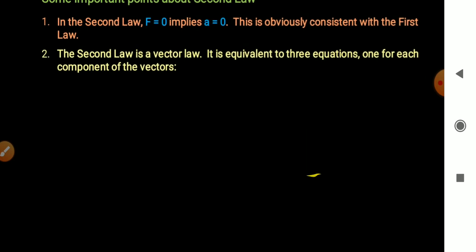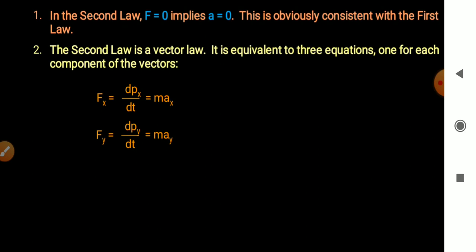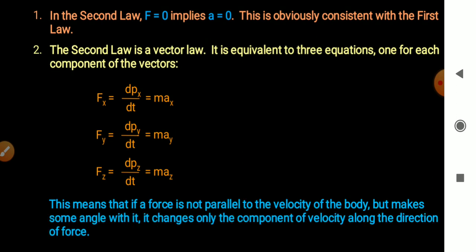The second law is a vector law. It is equivalent to 3 equations, one for each component of the vector. Fx equal to dpx over dt equal to m into ax. Force in y direction, Fy equal to dpy over dt equal to m into ay. Fz equal to dpz over dt equal to m into az.